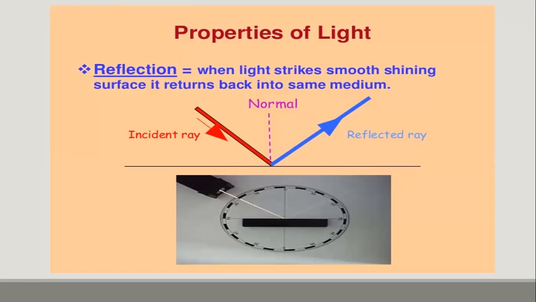Reflection is a process of sending back the light rays which fall on the surface of an object. We are all familiar with the plane mirror, which reflects almost all light which falls on it. Here is a picture that describes the reflection process. One incident ray falls on a surface and it is sent back to the same medium. The sent back ray is called the reflected ray.